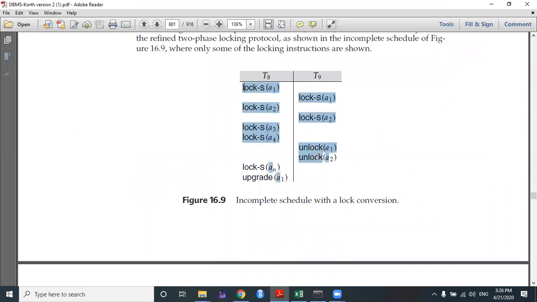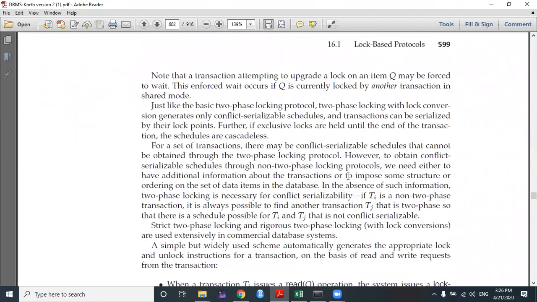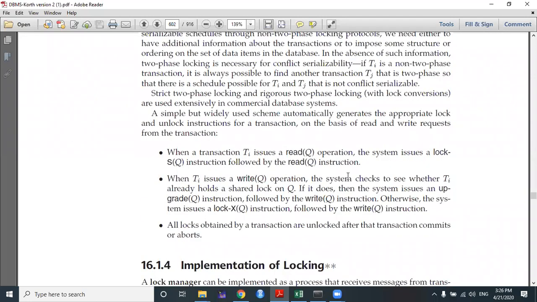I think all of you should please check it and read up on lock conversions, because in real-life situations they are generally used.